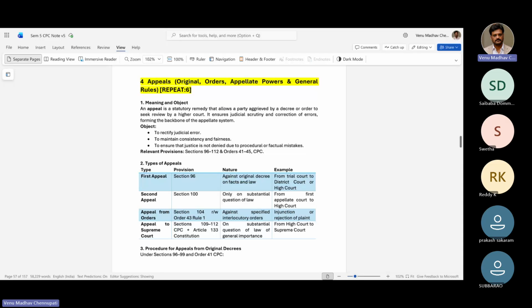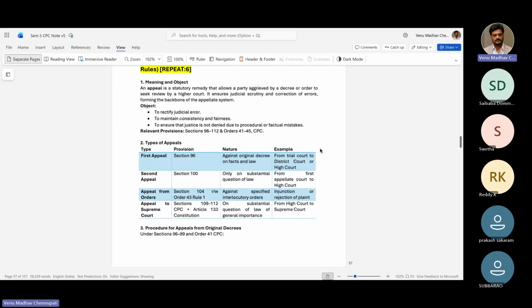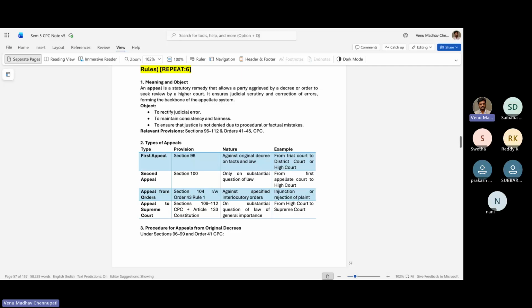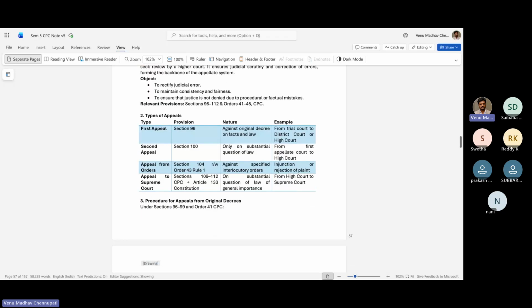What is the purpose of appeal? To rectify judicial errors, to maintain consistency, and to ensure that justice is not denied due to procedural or factual mistakes. So what are the relevant provisions in CPC? Section 96 to 112 and order 41 to 45 of CPC deal with them. So what are the different types of appeals? First appeal, section 96, against an original decree on fact and in law.